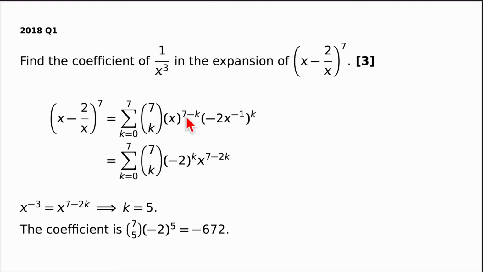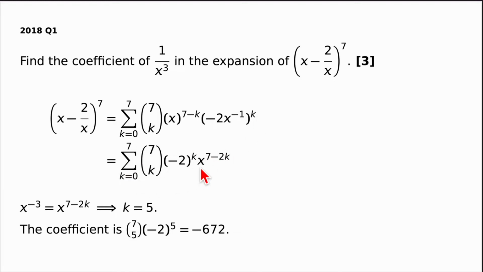Here's the first term with powers getting smaller, starting with 7 and then getting smaller. And here is the second term with powers getting larger. Writing this as minus 2 to the power of k and x to the power of minus k, and then grouping together all the x's, I arrive at this expression.